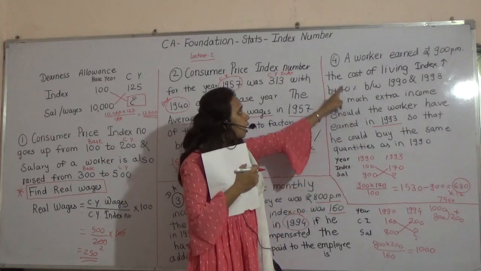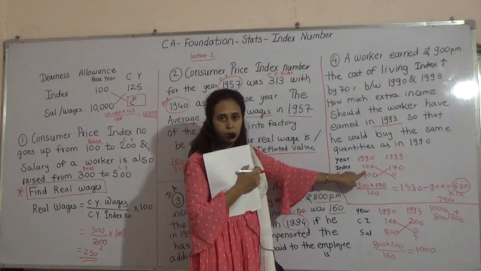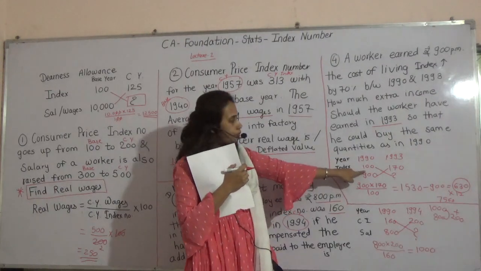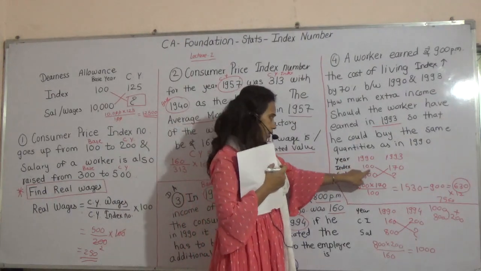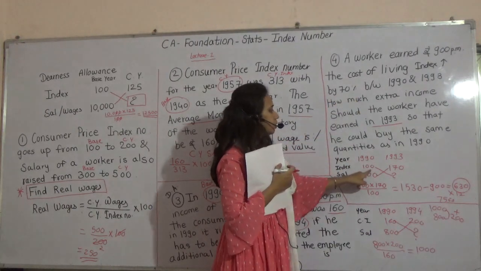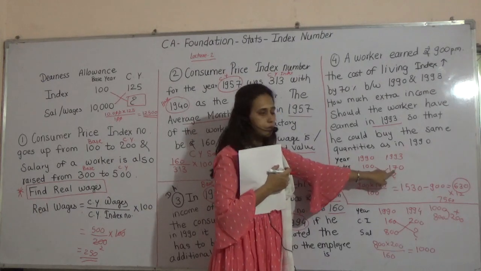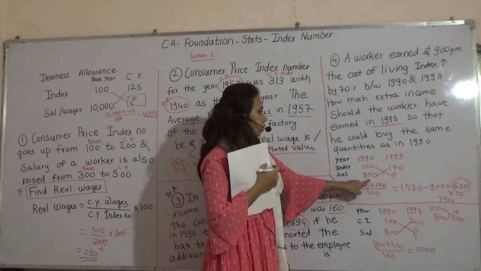Then index, remember this, they have not written 100, but for the base year we always assume it as 100, and here they have given a 70% increase. 70% increase means if it is 100, then it will be 170. Salary they have already provided.